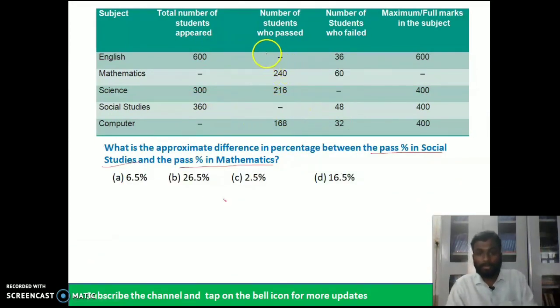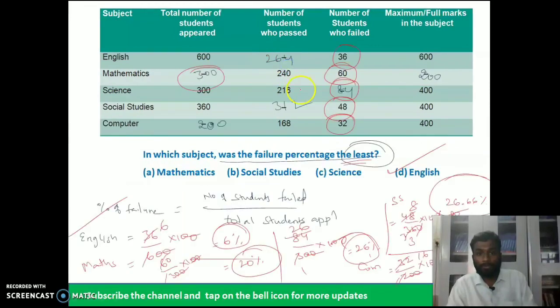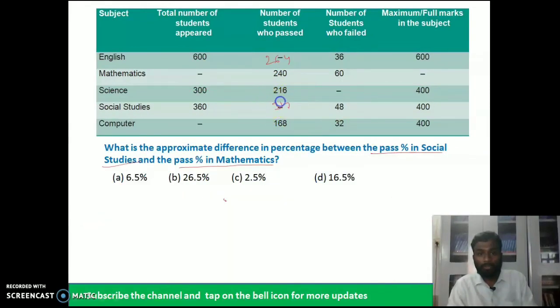We can take the same data here: 264, 312, just for convenience I am writing here 84, maths 300, computer 200, here we have 200.